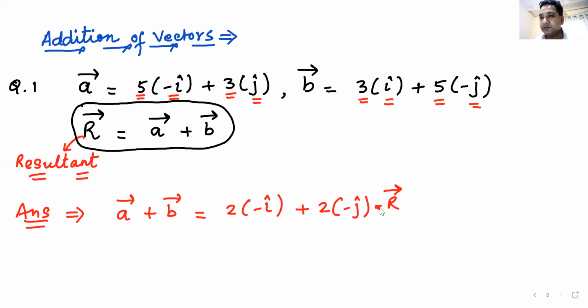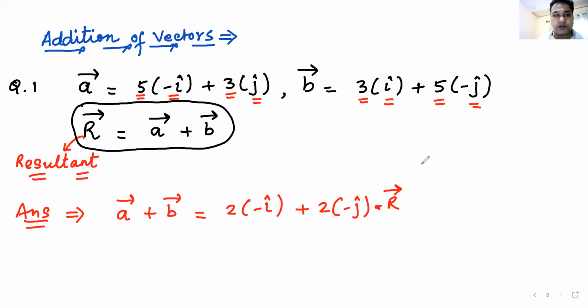So simple. Where do you see any law coming here? Do you see any triangular law? Do you see any parallelogram law here? Anyone sees any sort of law coming here? No, sir. No one sees any law. So as I said, you call it triangular law, you call it parallelogram law. If you look here, there is no law, it's simple addition.